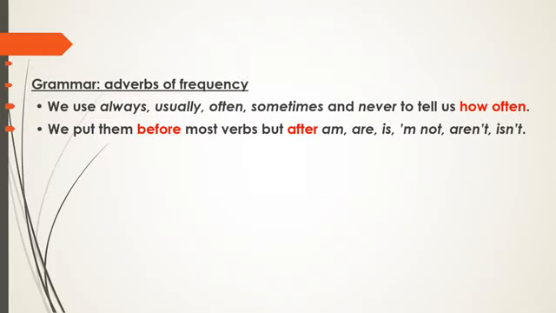At the end of our lesson, let's read the grammar box. Adverbs of frequency. We use always, usually, often, sometimes, and never to tell us how often. We put them before most verbs, but after am, are, is, am not, aren't, isn't.